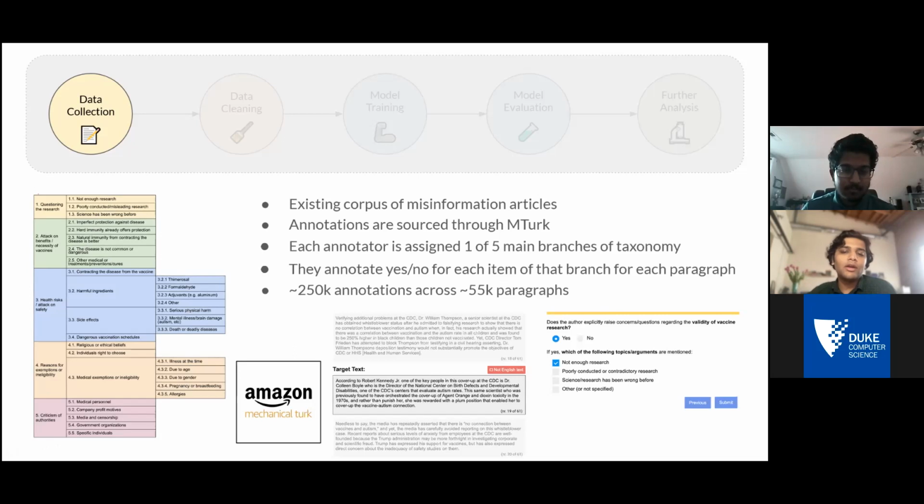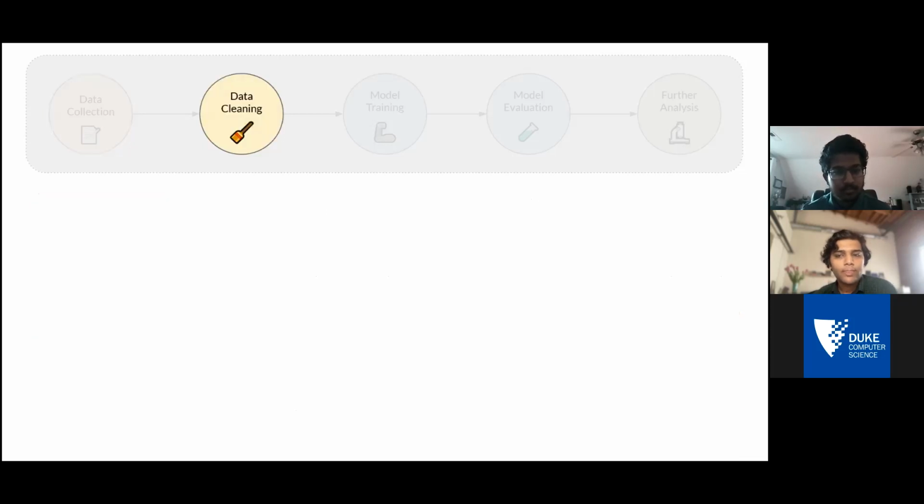And they make annotations, so they say a yes or no for the high level label of that branch. And then for the subcategories, they pick which of the subcategories apply. And as you can see, they can pick multiple subcategories at once as well. And based on this scheme, we've collected 250,000 annotations across 55,000 different paragraphs. So the next step after collecting this data is to clean it, which Aakash will talk about.